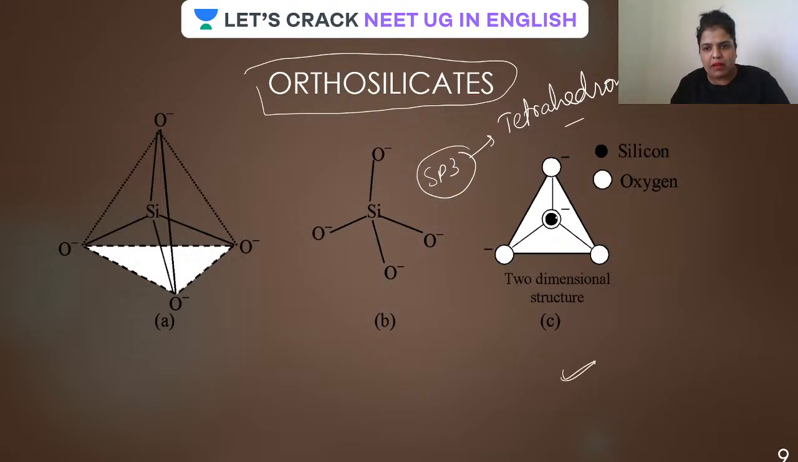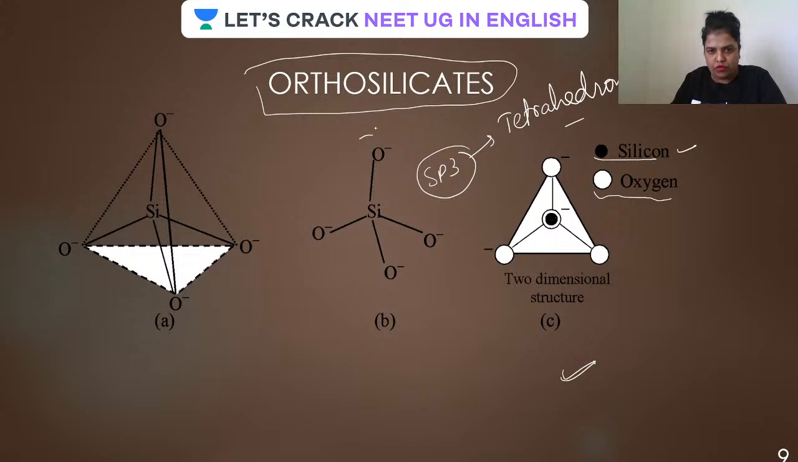Now, the 3D figure of this you must have seen in an image like this. The black one is the silicon at the center, and the white ones are the 4 oxygen. If I'm looking at it from the top, we are looking at one silicon and one oxygen, and they are in one line.